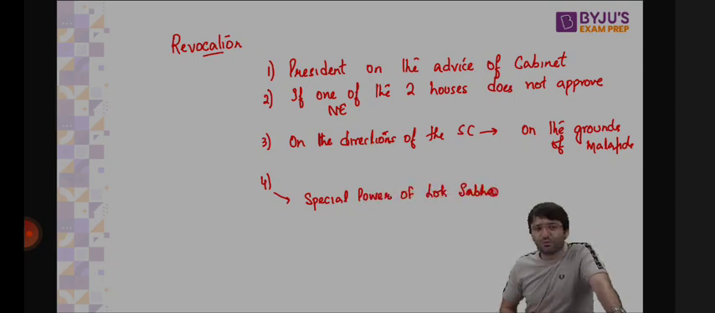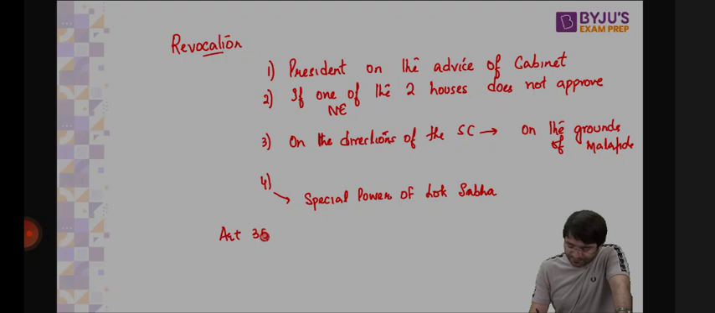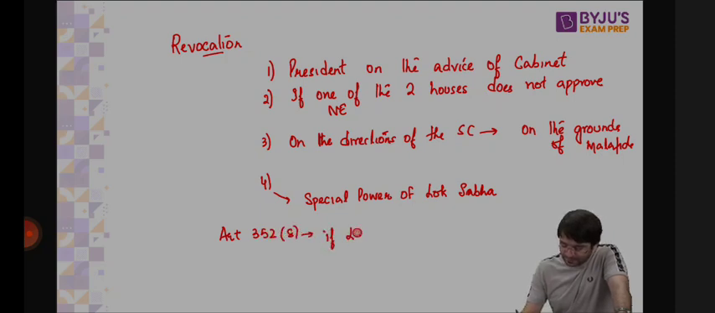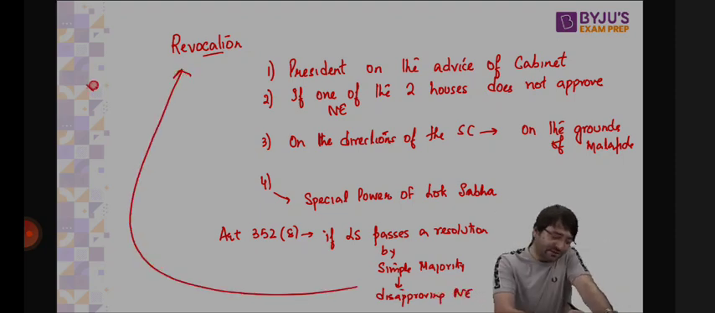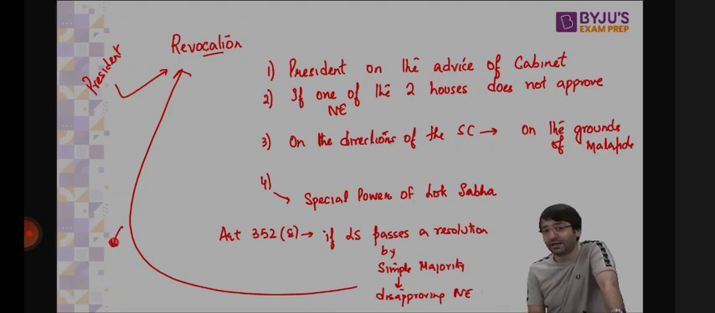What is that special power? Under Article 352, Clause 8, if Lok Sabha passes a resolution by simple majority disapproving national emergency, this resolution is binding on the president. President shall revoke national emergency. Because this resolution becomes what? Can anybody tell me what kind of resolution this would be?